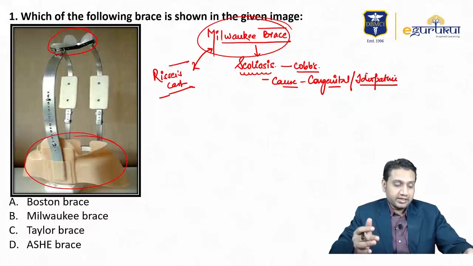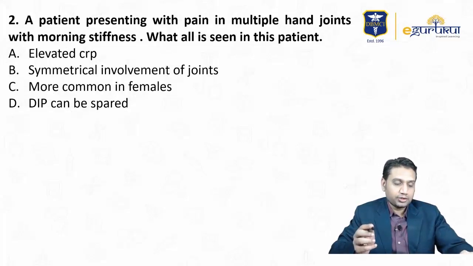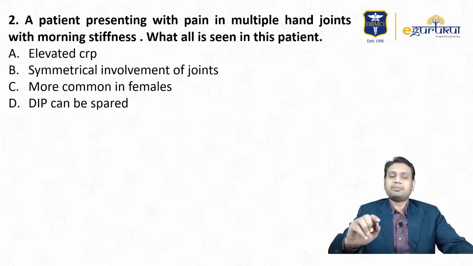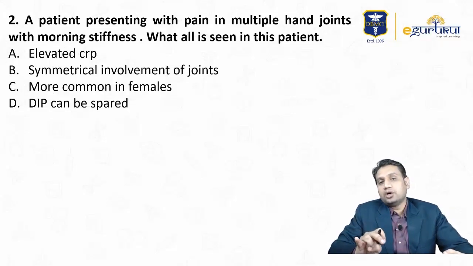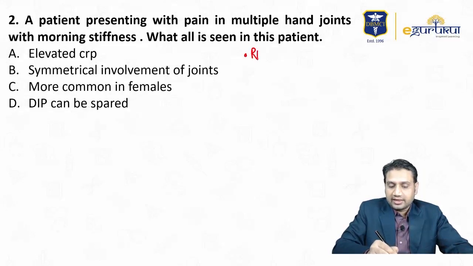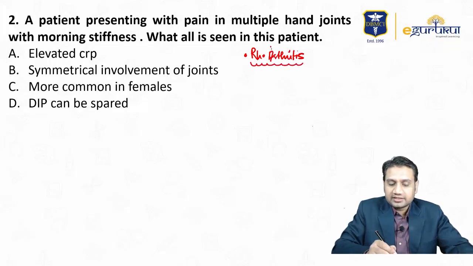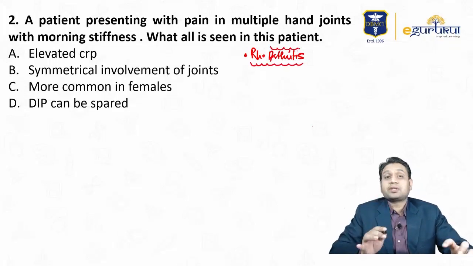Number 2 was a patient presenting with pain in multiple hand joints with morning stiffness. What all is seen in this patient? What basically was recalled from the students is that the question was related to rheumatoid arthritis. And they had a lengthy description of the things, the hints also, and then they asked which features are possible except.